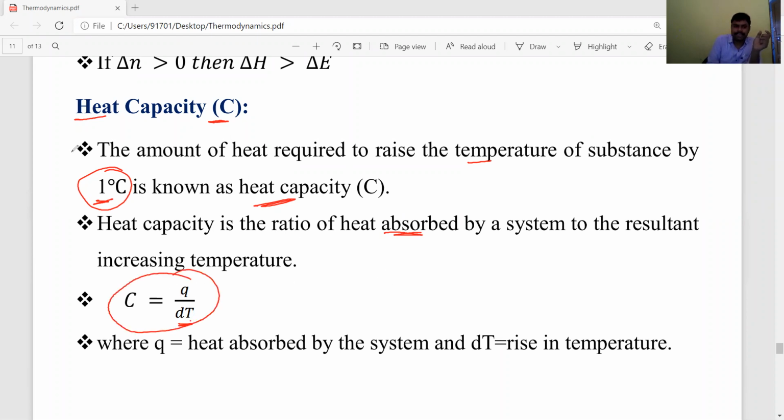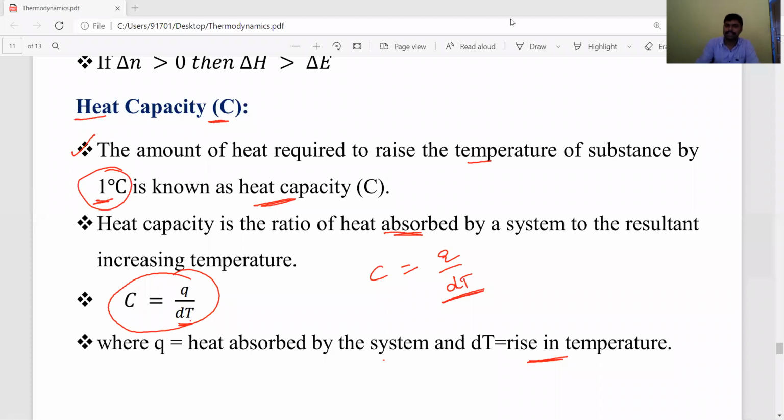Once again, listen. Heat capacity definition: the amount of heat required to raise the temperature of a substance by 1 degree centigrade is known as heat capacity. So based on that, it can also be defined as the ratio of the amount of heat absorbed by the system to the change in temperature. That's why C is equal to Q by delta T, where Q is the amount of heat absorbed and delta T is the rise or change in the temperature. This is known as heat capacity.